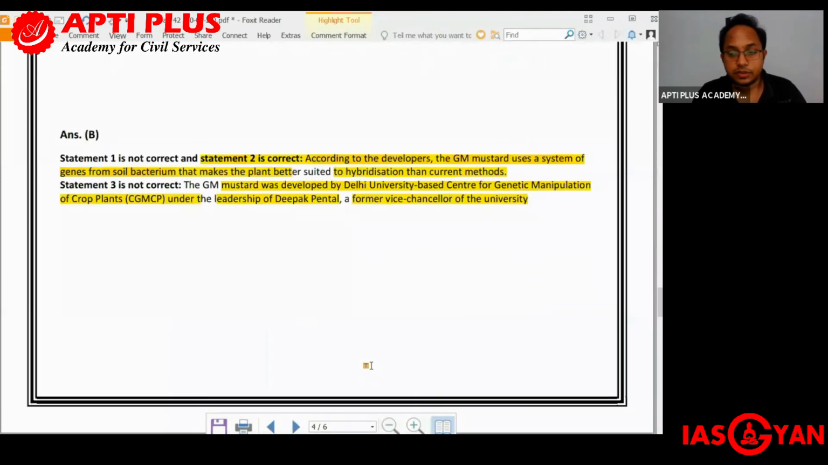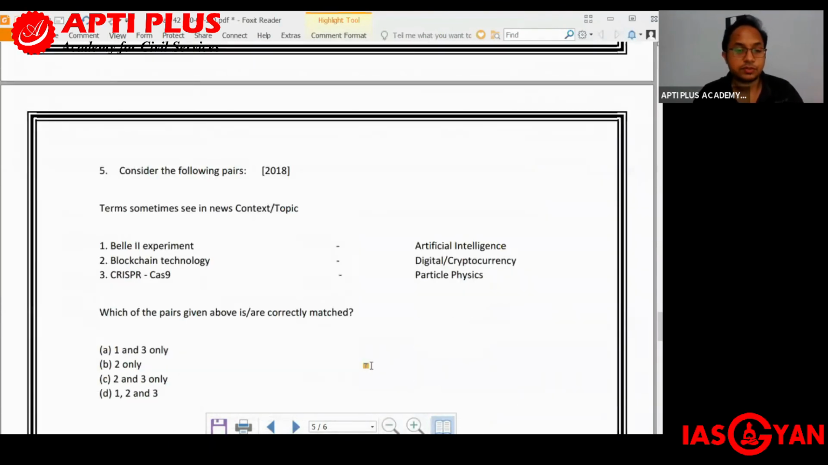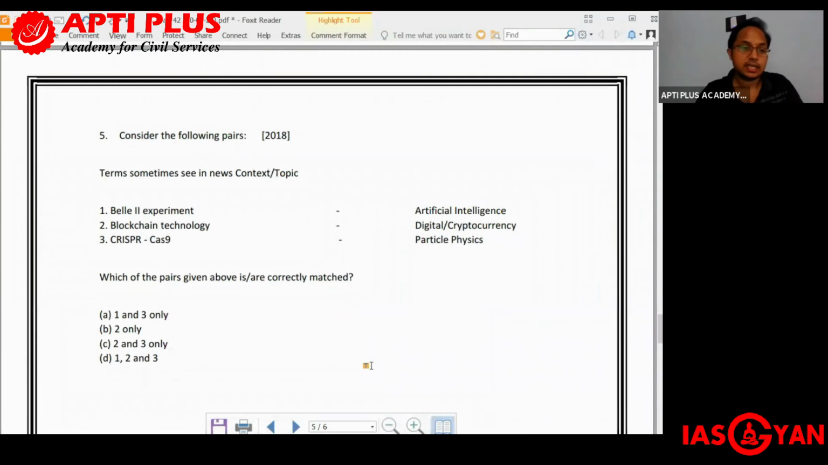Okay, now moving on to the last question for today. The last question was also asked in UPSC Prelims 2018. And here you have to match the following. You have to see which pair has been correctly matched. And these are on the basis of news context and the topic. Number one, Bell 2 experiment with regards to artificial intelligence. Number two, blockchain technology and digital or cryptocurrency. And third is CRISPR-Cas9, and that is for particle physics.